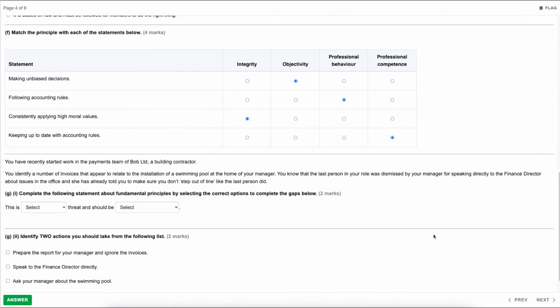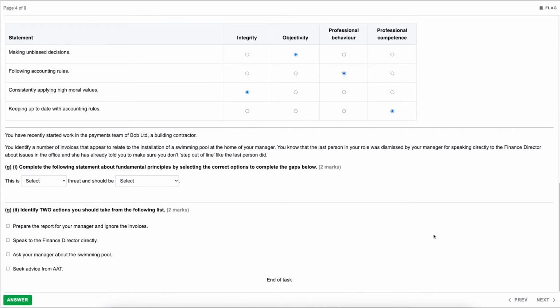Then moving down, you have recently started work in the payments team of Bob Limited, a building contractor. I wonder where they got that name from. You identify a number of invoices that appear to relate to the installation of a swimming pool at the home of your manager. You know that the last person in your role was dismissed by your manager for speaking directly to the finance director about issues in the office, and she has already told you to make sure you don't step out of line like the last person did.